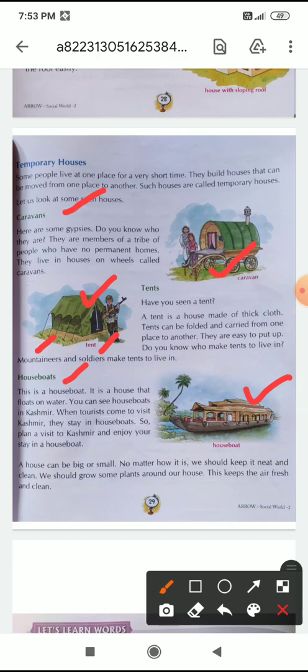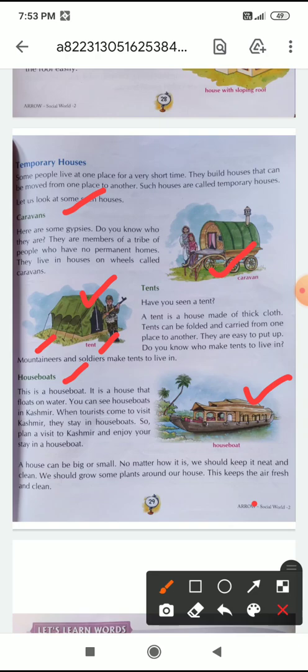A house can be big or small. No matter how it is, we should keep it neat and clean. We should grow some plants around our houses. This keeps the air fresh and clean.